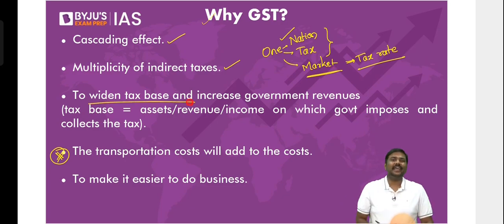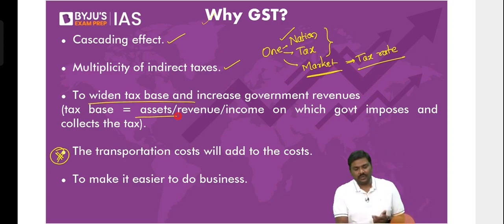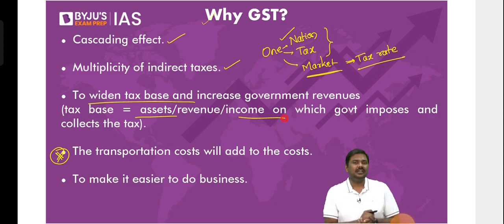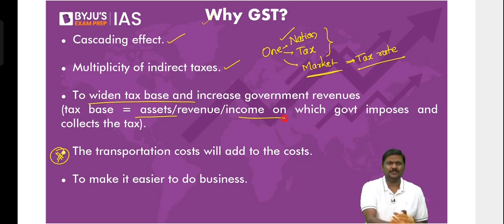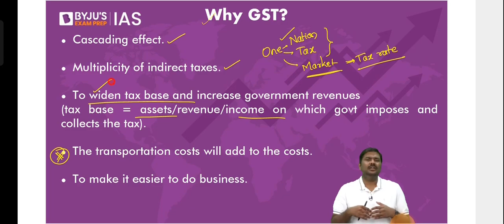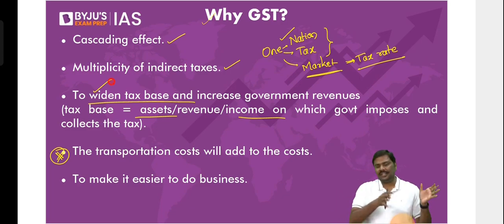Next, to widen the tax base. Tax base simply refers to the assets, revenues, or income on which government can impose and collect the taxes. So, whenever government has implemented these kind of measures, one of the impacts has been to widen the tax base. In fact, under GST, there are more than a crore number of taxpayers now. Compared to earlier system, the number of taxpayers has actually increased. To make it easier to conduct the business.